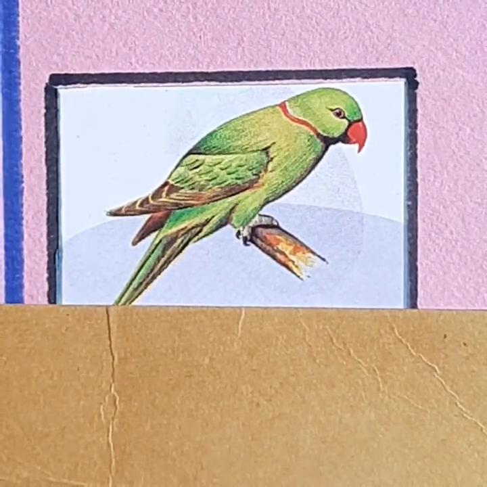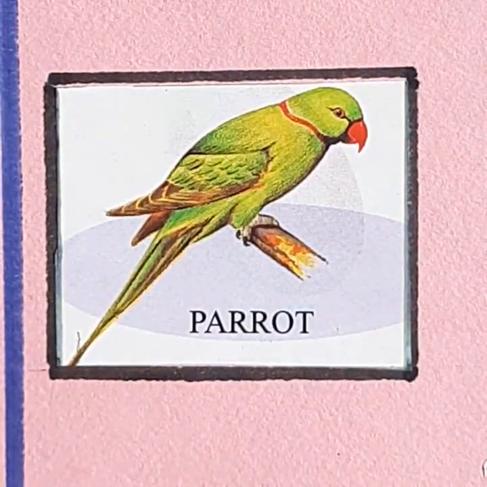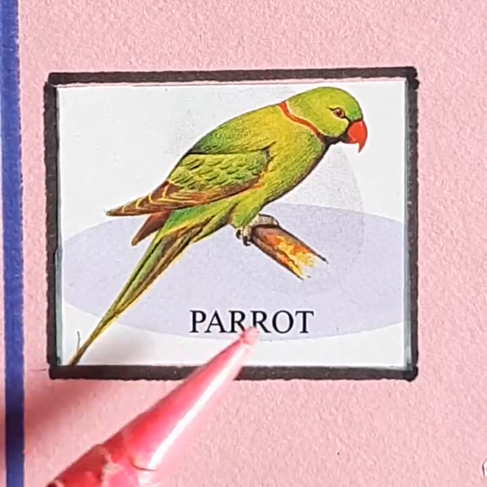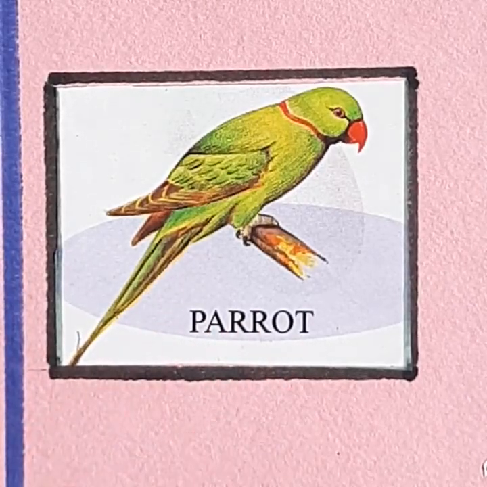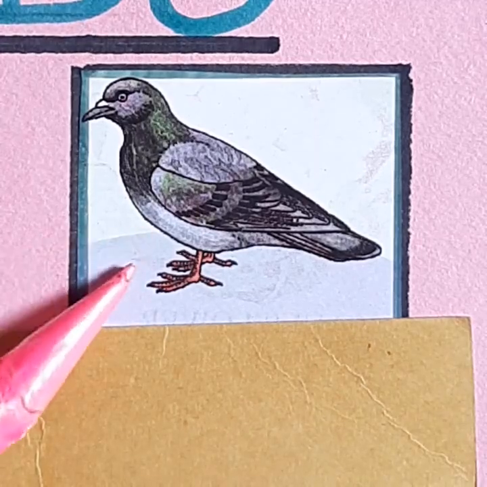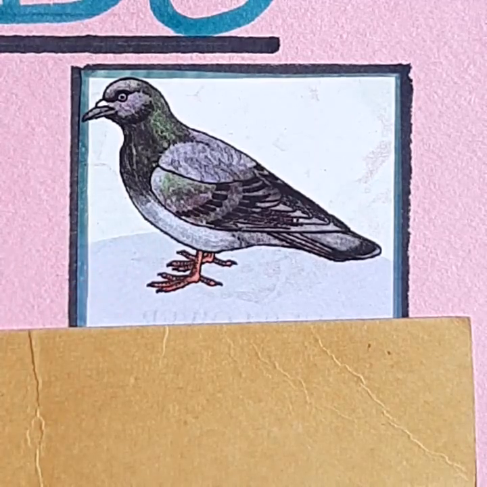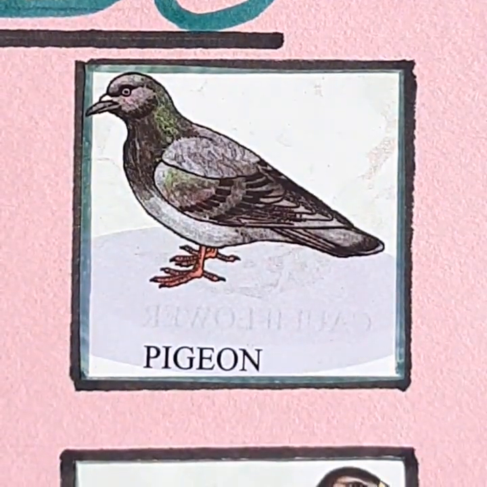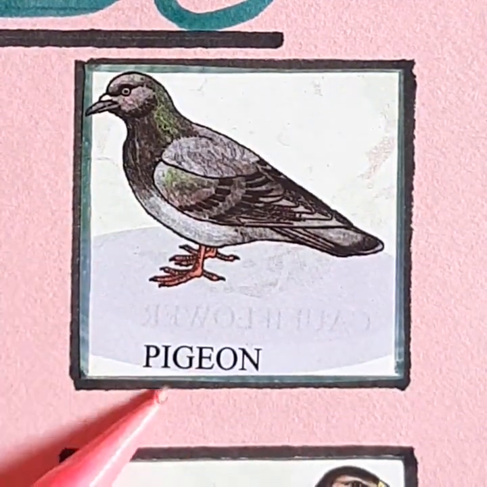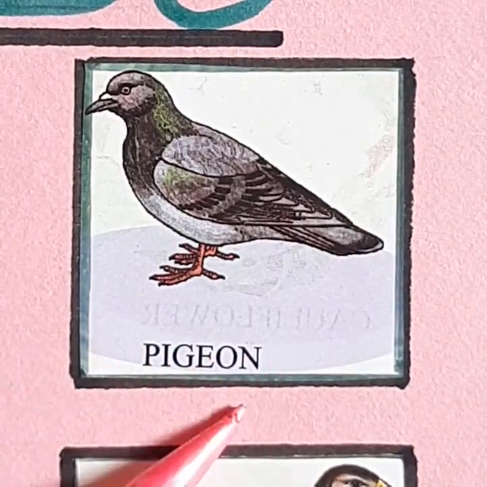Next, which bird is this? Good. Parrot. What is the spelling of parrot? P-A-R-R-O-T. Parrot. Next, which bird is this? Yes, pigeon. What is the spelling of pigeon? P-I-G-E-O-N. Pigeon.